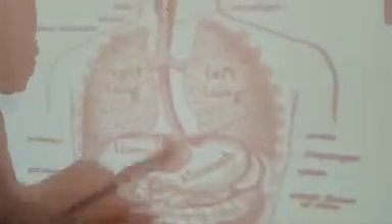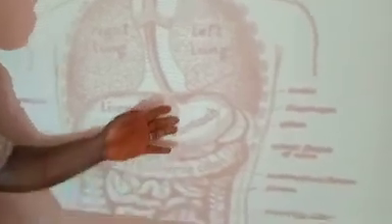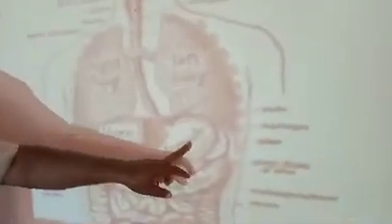Then, by the time the food will get here, there is a muscle that will open up for the food to get into this small muscular sac called stomach. That muscle is called the cardiac sphincter. The cardiac sphincter opens up, it's a muscle, it opens up. The food that is coming from your gullet, the rice and beans you ate, will move in this order by a wave-like action called peristalsis into the stomach.